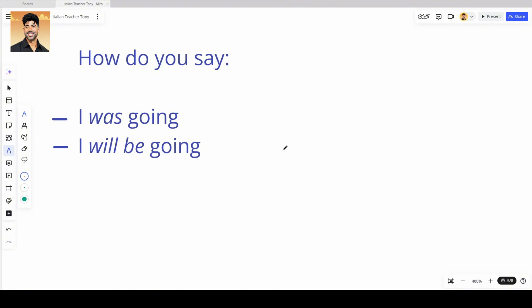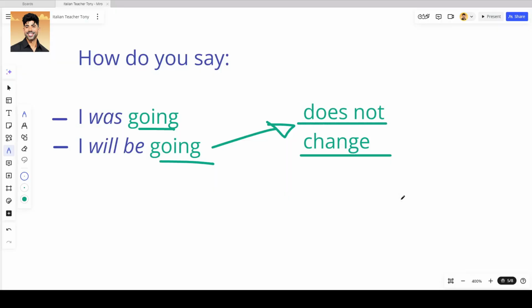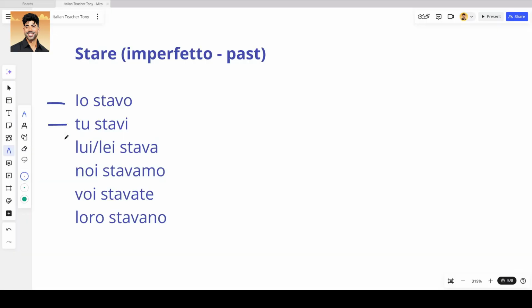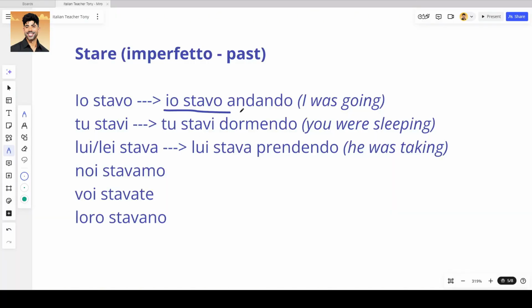Now, what if you want to say I was going or I will be going? How does this look in Italian? It is pretty simple. The ing form of the verb does not change. The only thing that changes is the conjugation of the verb stare. So if you want to say I was going, you were going, and so on, you need to conjugate stare using the tense imperfetto. And it looks like this. Io stavo, tu stavi, lui lei stava, noi stavamo, voi stavate, loro stavano. And then again, just attach the ing form and it looks like this. Io stavo andando, tu stavi dormendo, lui, lei stava prendendo.